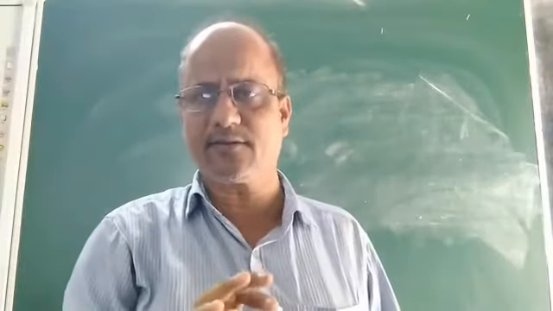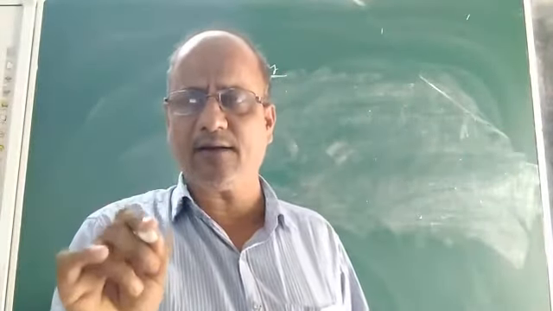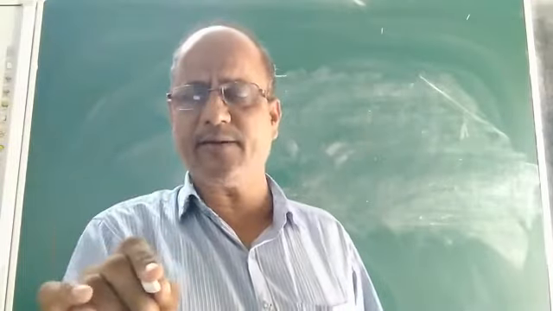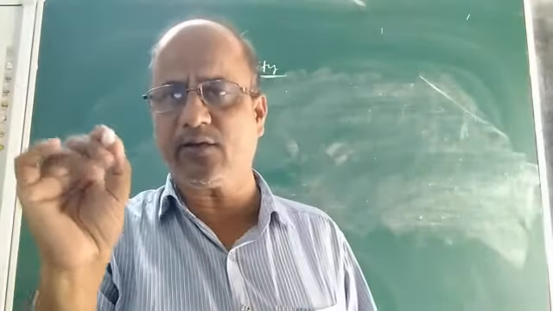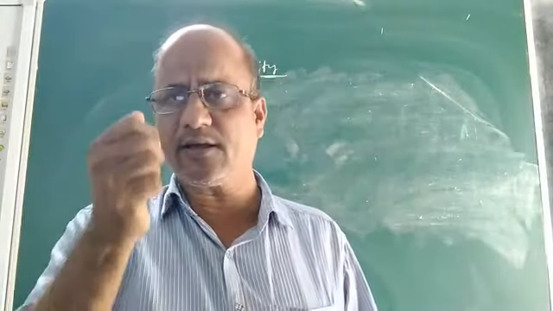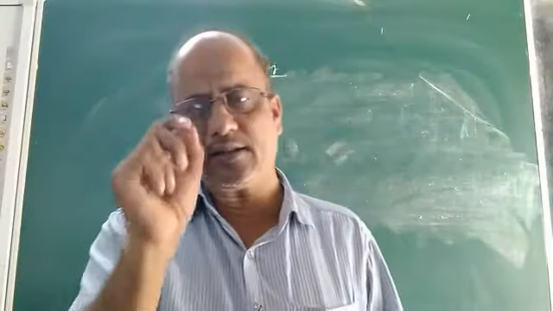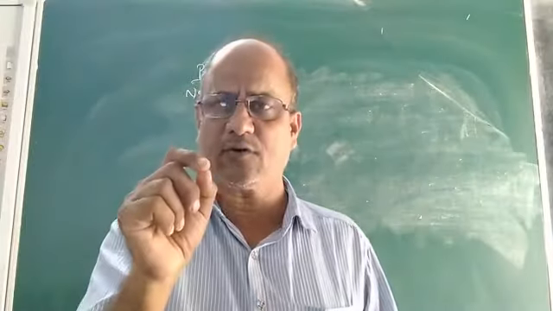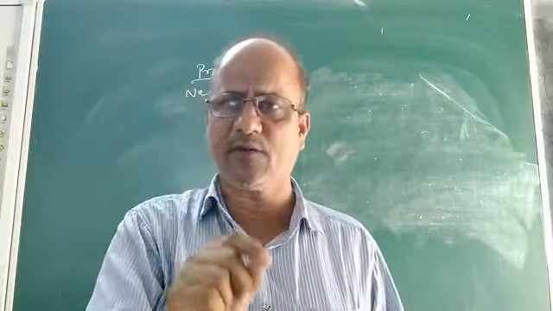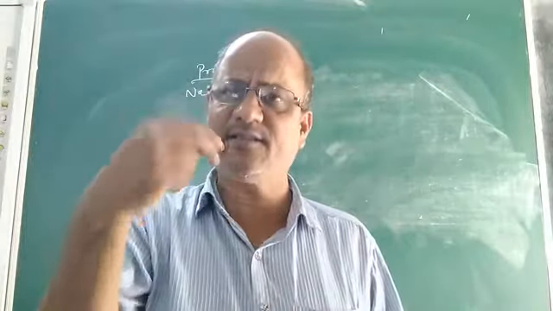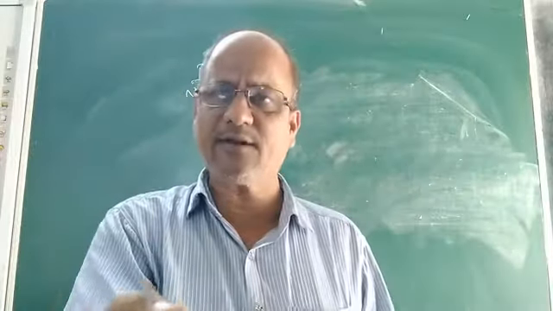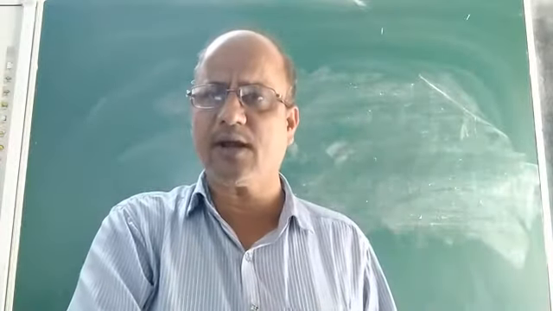Under what conditions are the outcomes of a trial of a random experiment said to be equally likely outcomes? In case of tossing a coin, the two outcomes are head and tail, and each outcome is equally likely. That means head is equally likely to occur as the tail, or tail is equally likely to occur as the head.